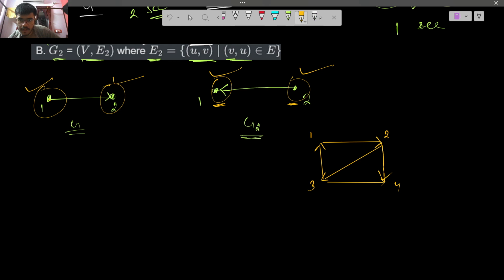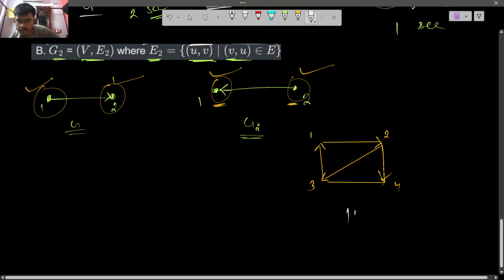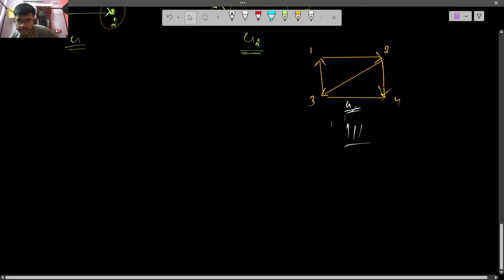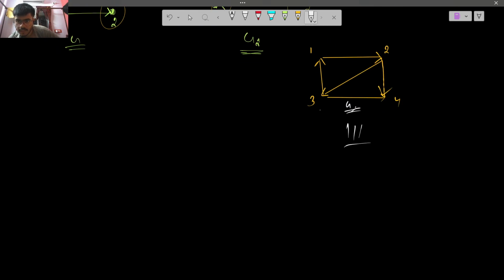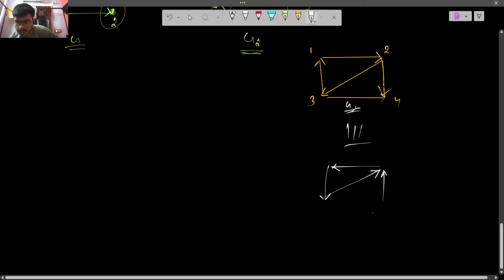The equivalent graph for G2 will have all the edges reversed, basically all the opposite.